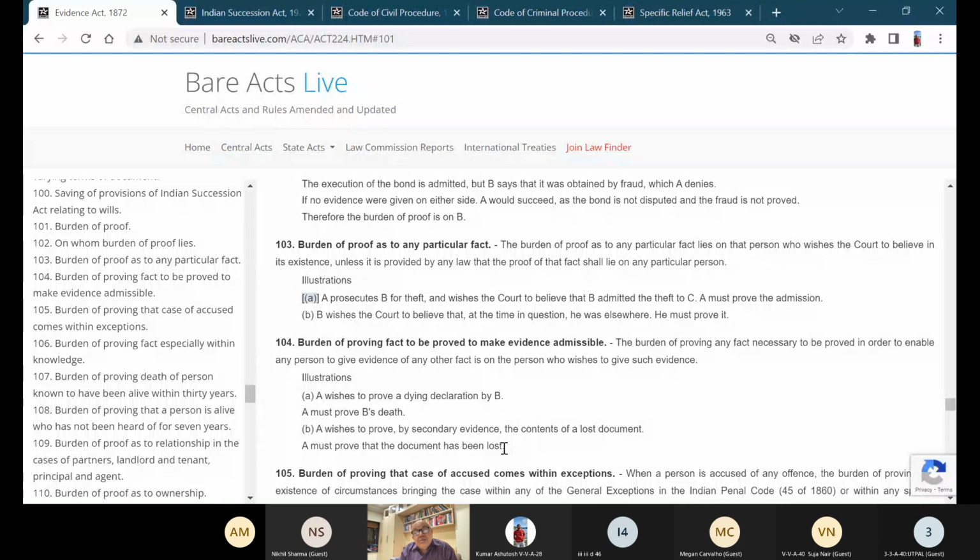So it is my responsibility to bring my witness, my neighbor. I will have to issue witness summons. Tell the magistrate, my lord, be pleased to issue witness summons upon my neighbor who wrote me a letter. See, this is the letter, email he sent me, or a WhatsApp message, in which he said that your servant who also works for me told me that he stole your laptop as he wanted this to be used for his school going son, daughter. So I have with me that particular message.